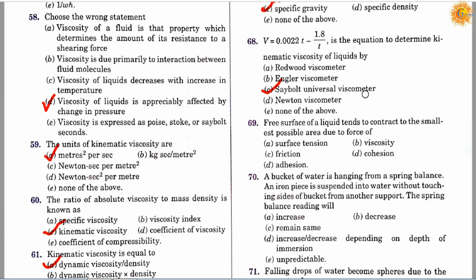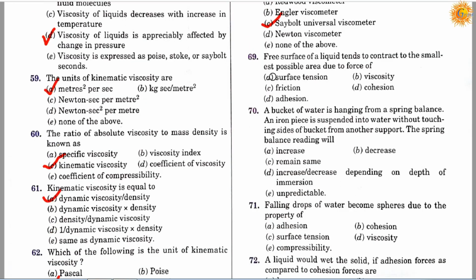Question number 69. Free surface of a liquid tends to contract to the smallest possible area due to force of, option A, surface tension; option B, viscosity; option C, friction; option D, cohesion; and option E, adhesion. So the correct answer is A, surface tension.